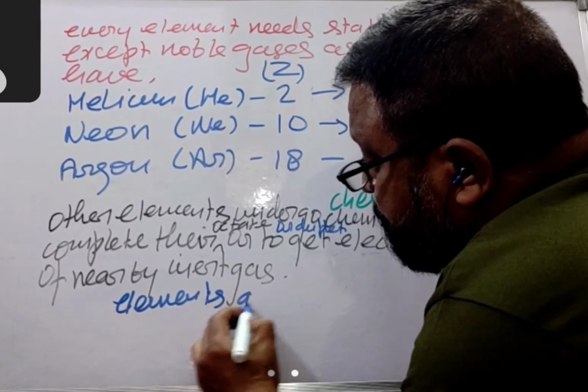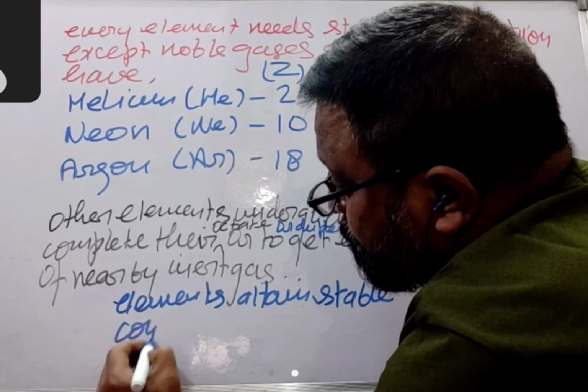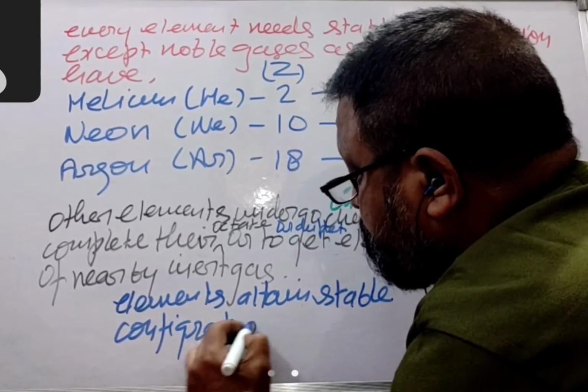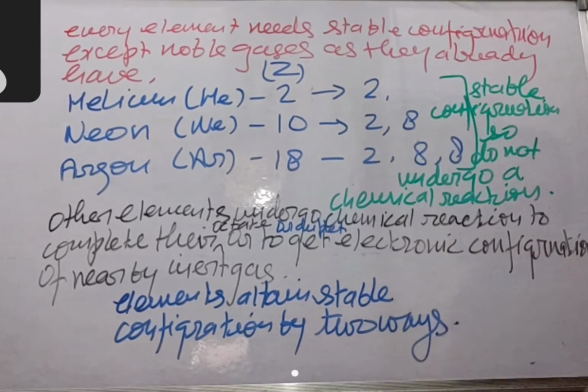Elements attain stable configuration by two ways, right? What are those two ways?